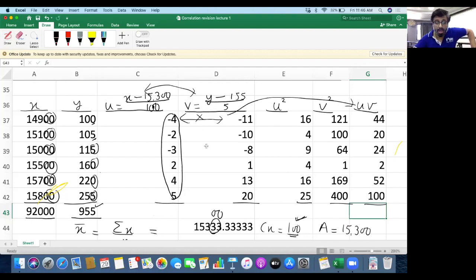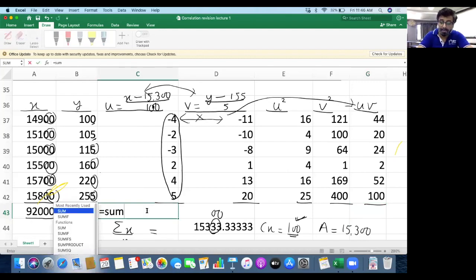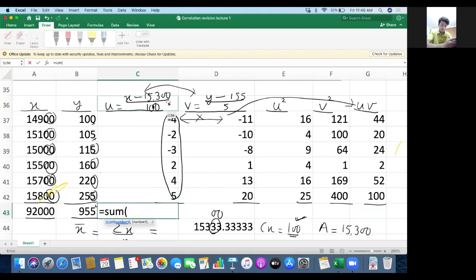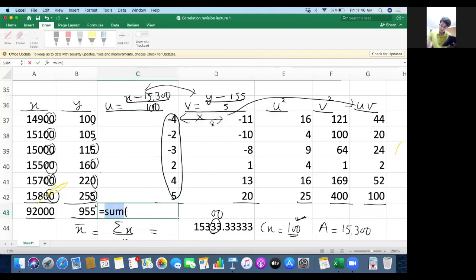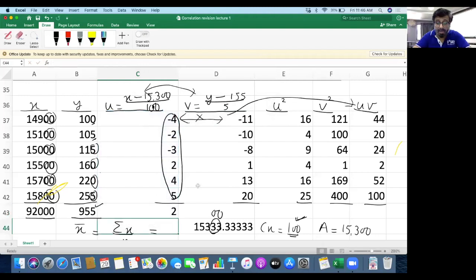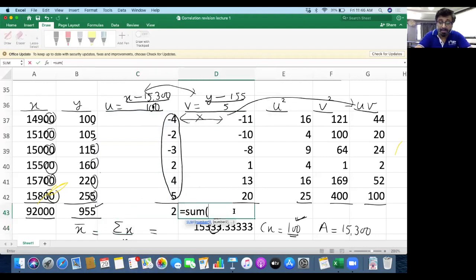So total of u first we do it. Total of u must come as 2. Total of v must come as 5.